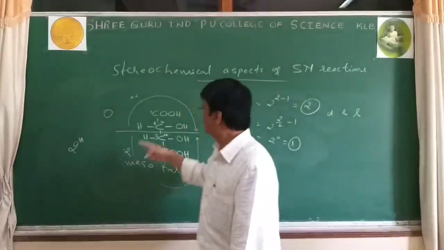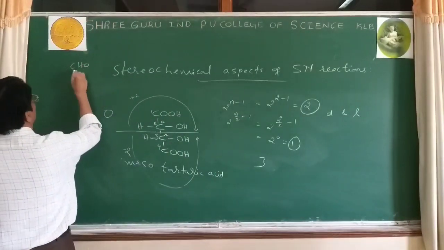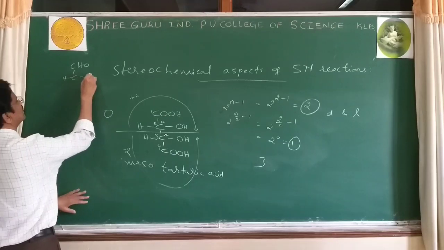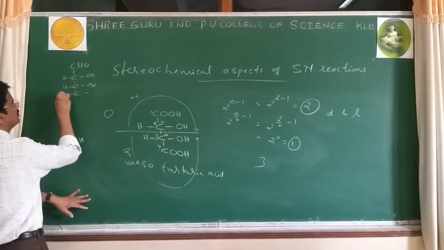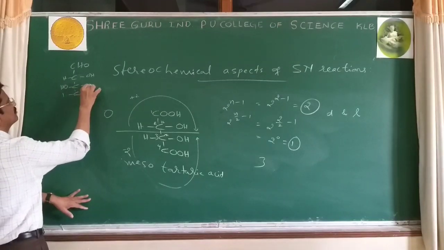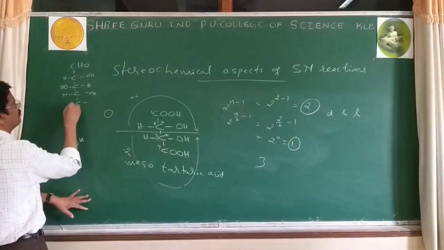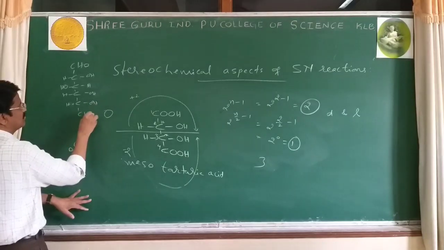But the condition: the end carbons must be different, like this. CHO, CHOH, CHOH, carbon 3 OH H, carbon 4 H OH, carbon 5 H OH, carbon 6.